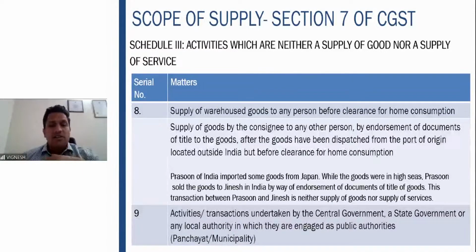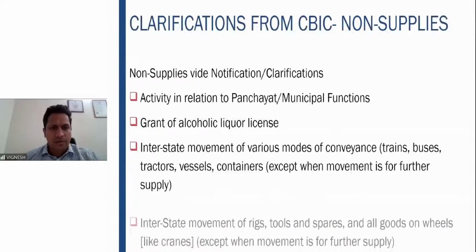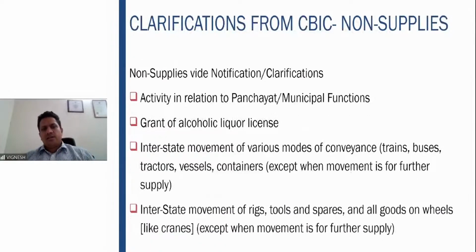Then activities or transactions undertaken by central government, state government, local authority, where they are engaged as public authority. So all your public functions, electricity, municipality, roads, etc., all that is exempt from GST. Some more clarifications: activities relating to panchayats or municipal functions are clearly not a supply of goods nor a supply of service.